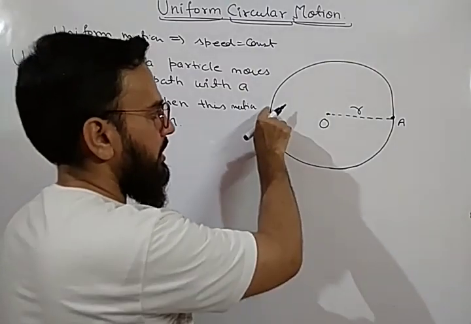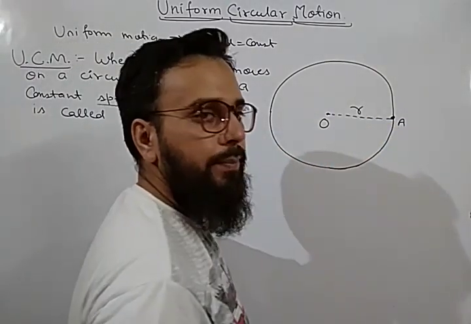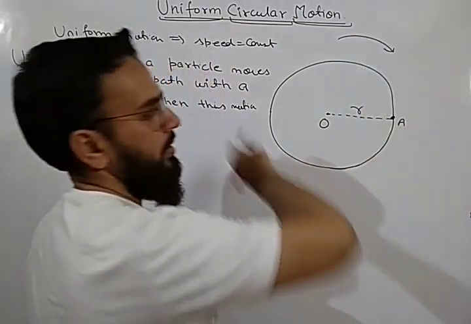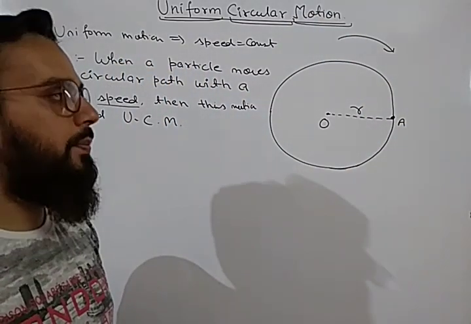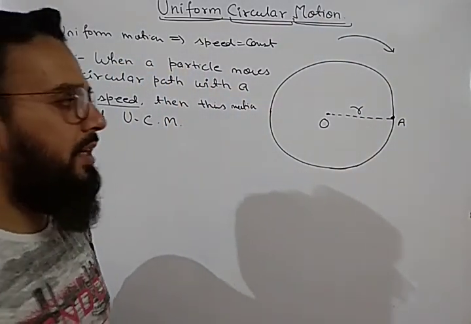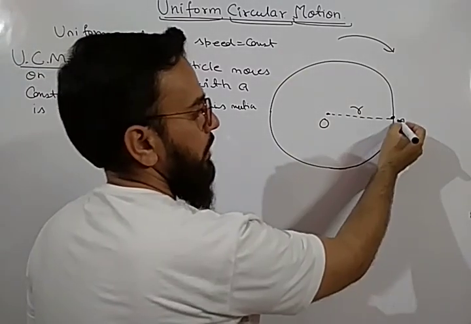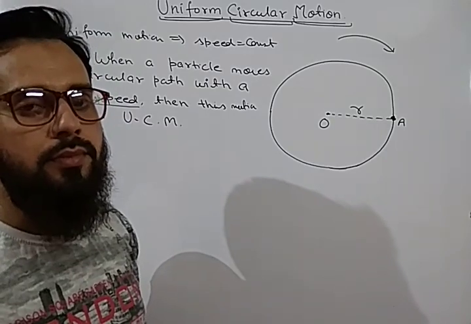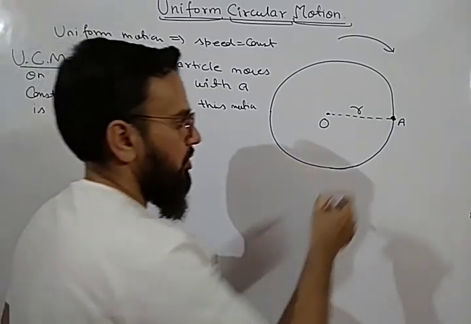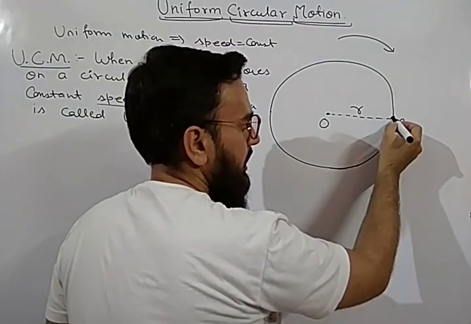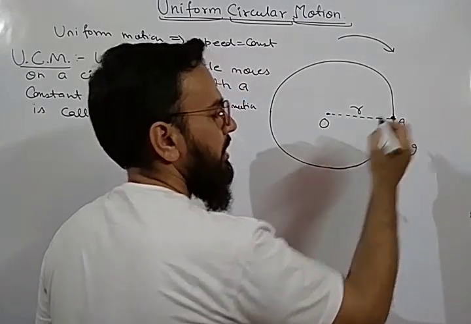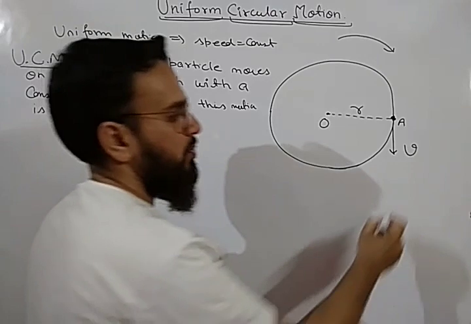Now suppose the particle starts from point A and it is revolving or moving clockwise in this way. In clockwise direction it is moving. What will happen if its speed is constant? At point A, what will be the direction of motion? At point A, it will be tending to move in this direction. This will be the direction of speed. Let us consider this speed as V1.